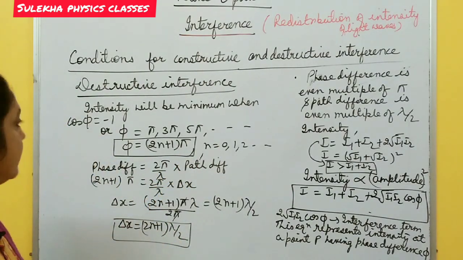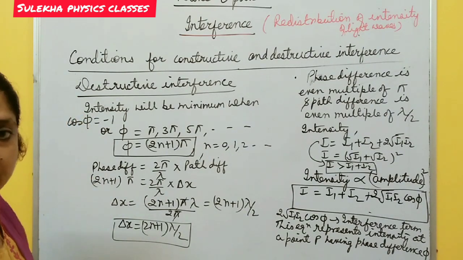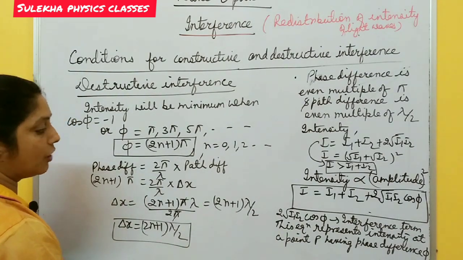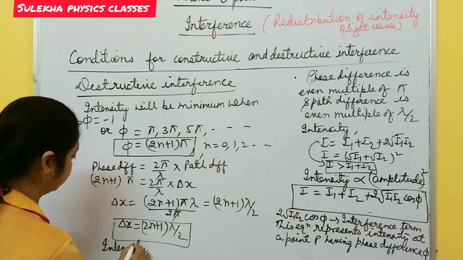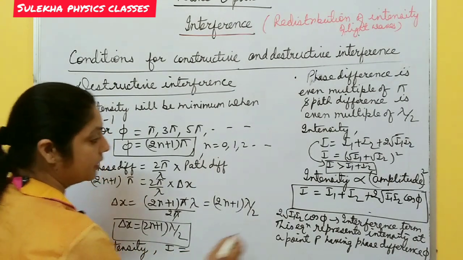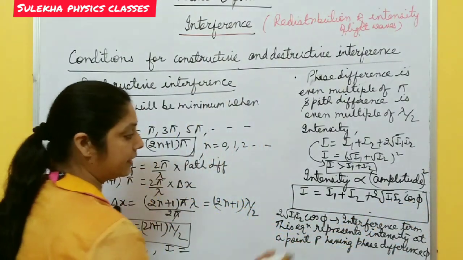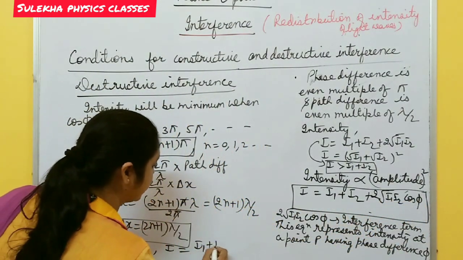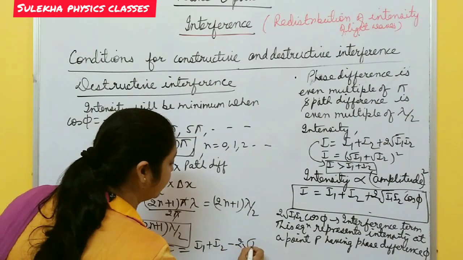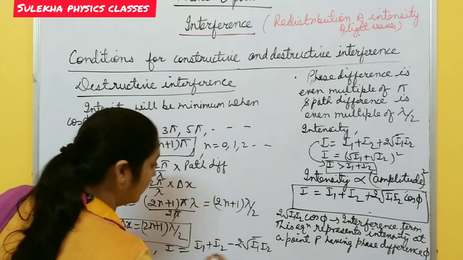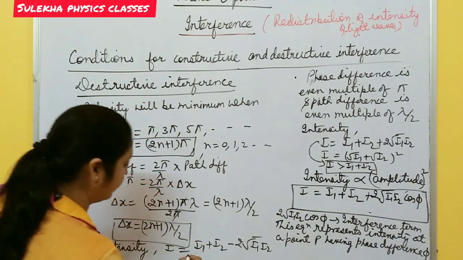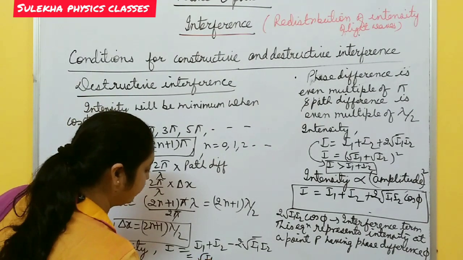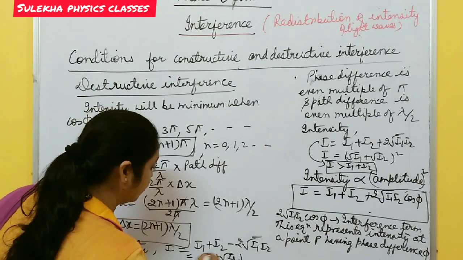In this way, remember these things. So these are the conditions for destructive interference. And when destructive interference takes place, intensity I becomes I1 plus I2 minus 2 under root I1 I2, since cos phi is negative. You can also write I equal to under root I1 minus under root I2, whole square, not plus.